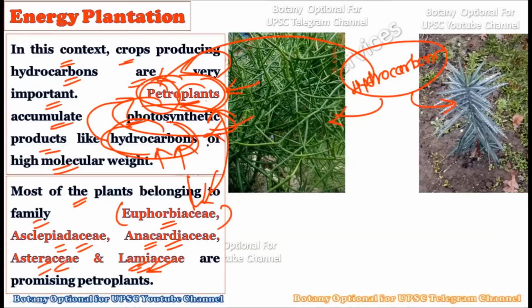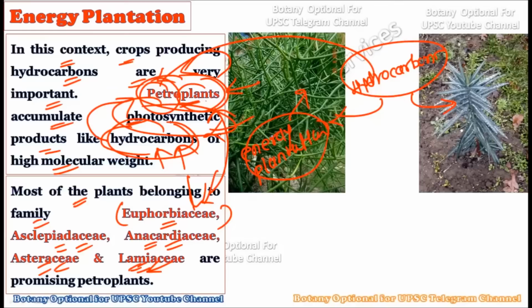Okay, and as you know, energy plantation is quite a social issue now. This is not a typical botany topic, but energy plantation is a social issue because nowadays, due to the scarcity of fuel, we are maximally taking out petrol and diesel from the ground. Due to this, whatever energy sources are present below the ground have been exhausted.